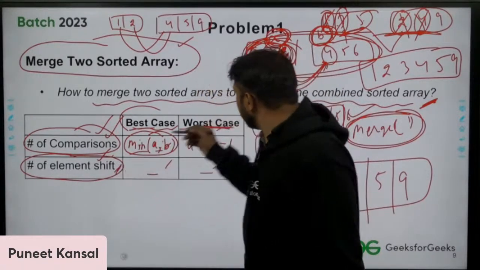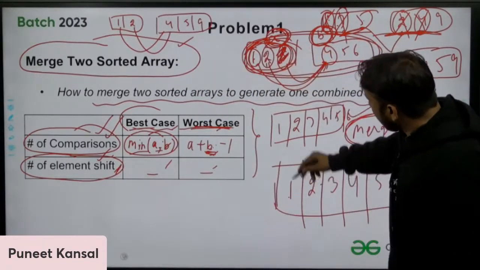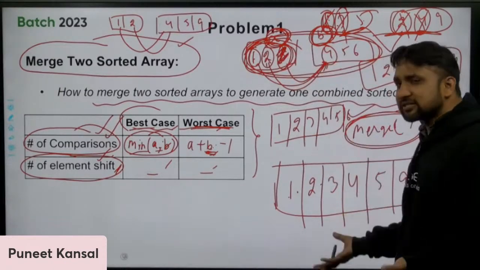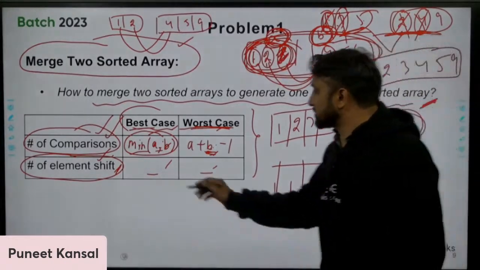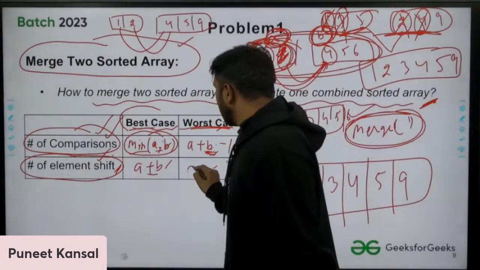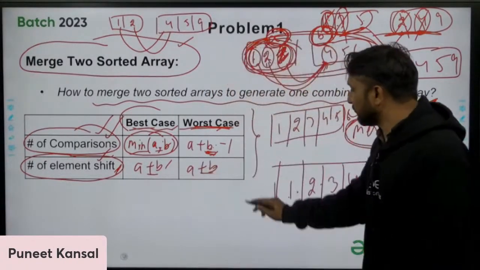And how many shifts? See, shifting you are doing for all the elements. Even in best case, in worst case, you are shifting all the elements. So A plus B, A plus B. Okay, that's it for this.